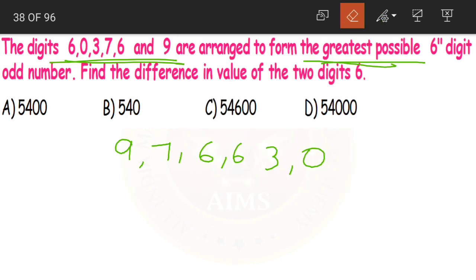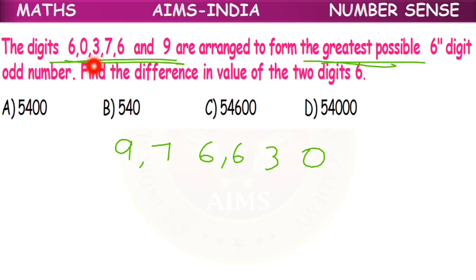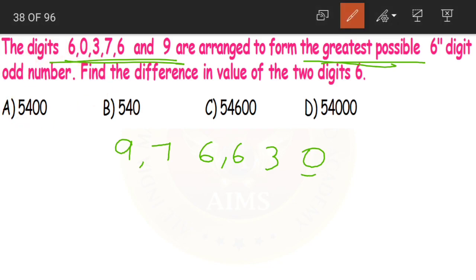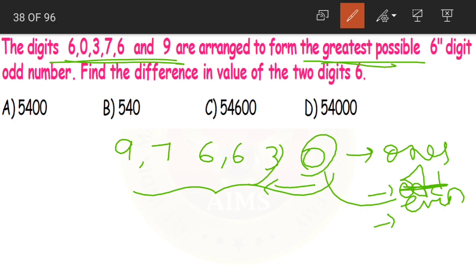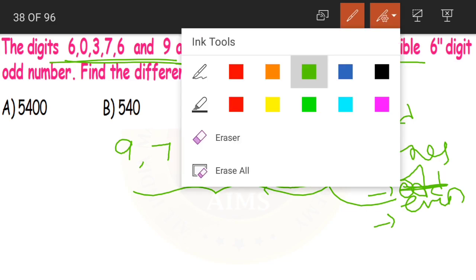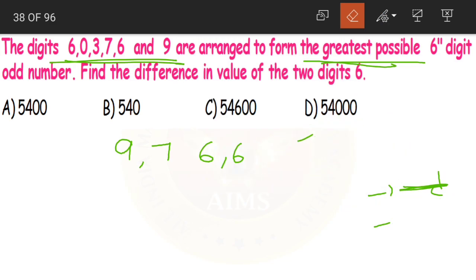Yes, so this will be our greatest 6-digit number. But what do we want here? The greatest possible 6-digit odd number. If you look at this, 0 is in the ones place. This 0 is an even number, so the whole number becomes an even number. But we want an odd number. If you look just beside it, we have 3 here, which is an odd number. So let us interchange places. Instead of 3, we'll write 0, and instead of 0 we'll write 3.